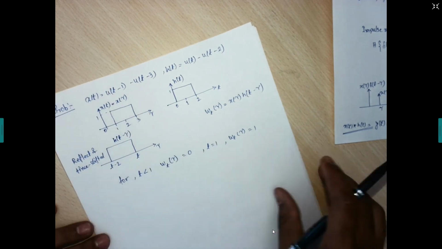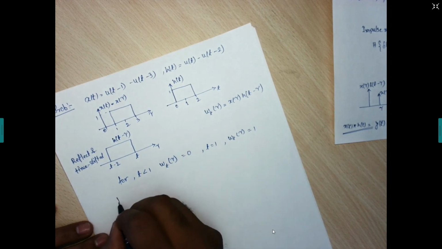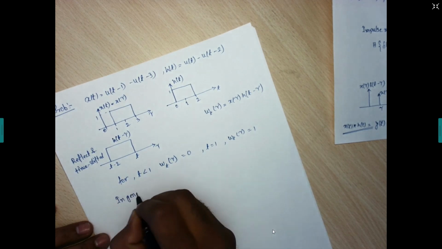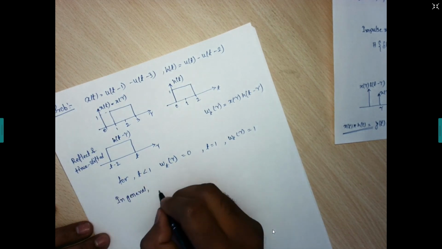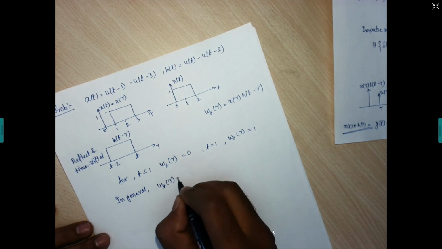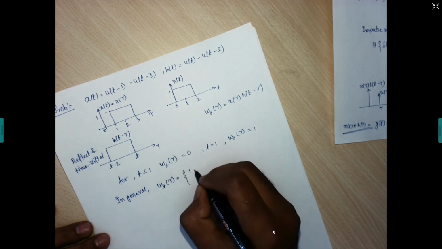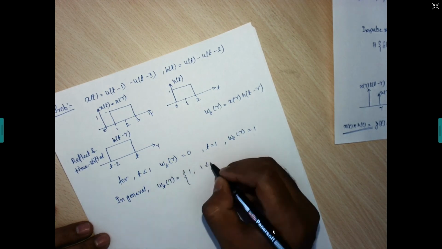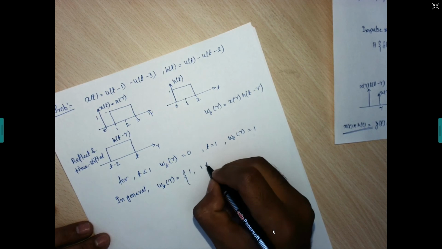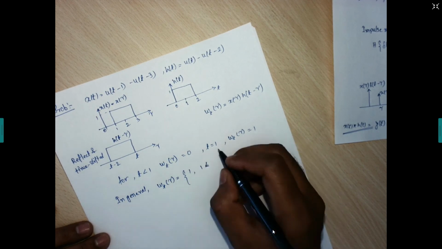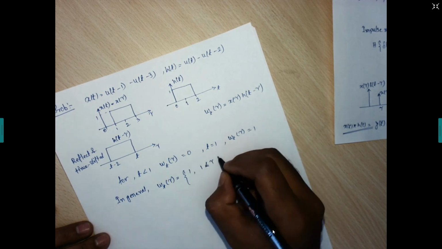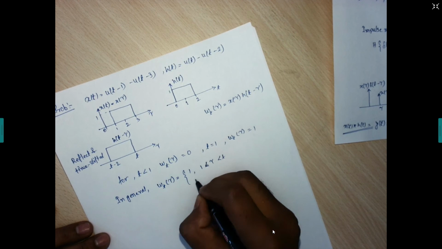So what can we write? In general, w of t, tau is 1 for 1 less than tau, up to t, and 0 otherwise.